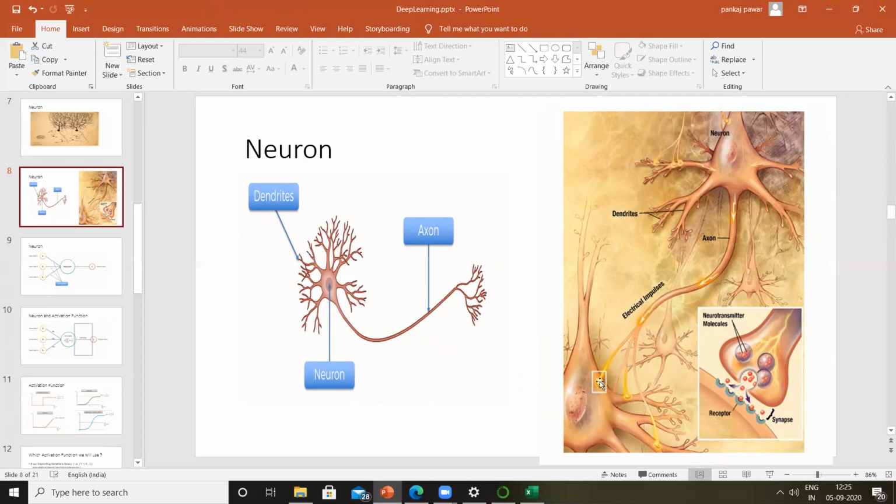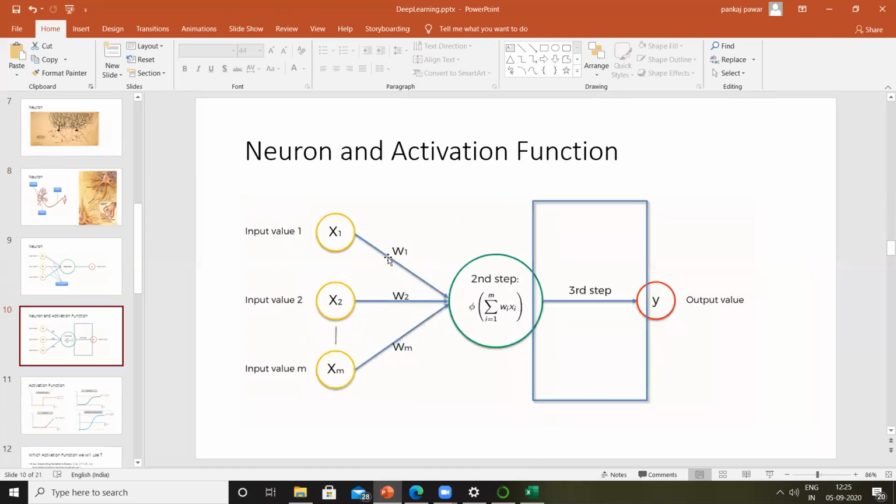Here, the intensity of this electrical impulse will be different. At this point, the intensity will be different. Similarly, at this point, the intensity of the electrical impulse is going to be different. So this intensity of electrical impulse is indicated as weights, W1, W2, W3 till Wn.